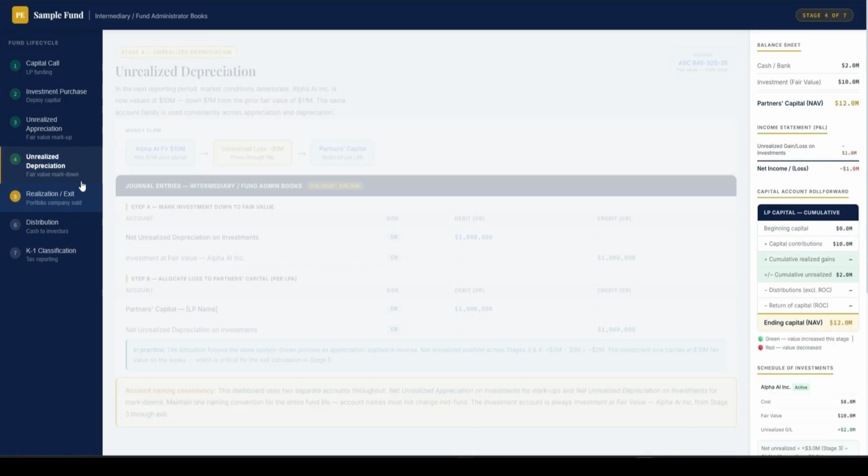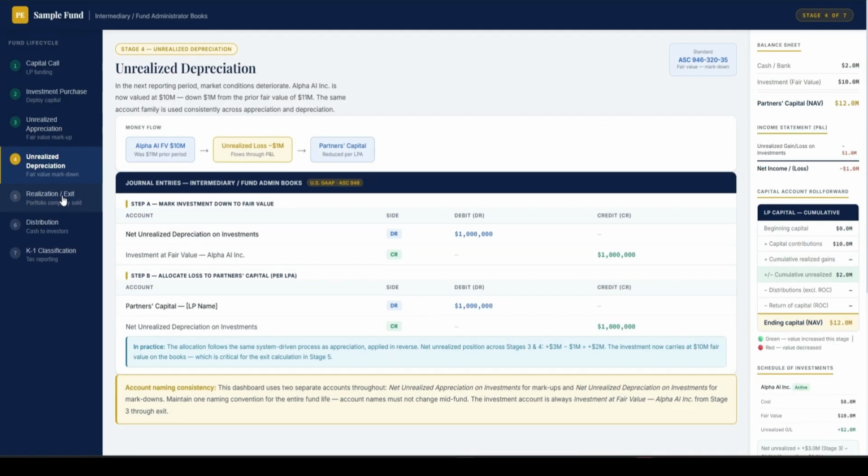So next one, we're going to try unrealized depreciation. It's the same type of account, but we just need to flip it because it's a depreciation. Now we don't credit anymore. We are going to debit this unrealized depreciation and credit this fair value change. And then next, the same, we're going to flow this account into our partner's capital account. Now our fair value decreased from $11 million to $10 million.